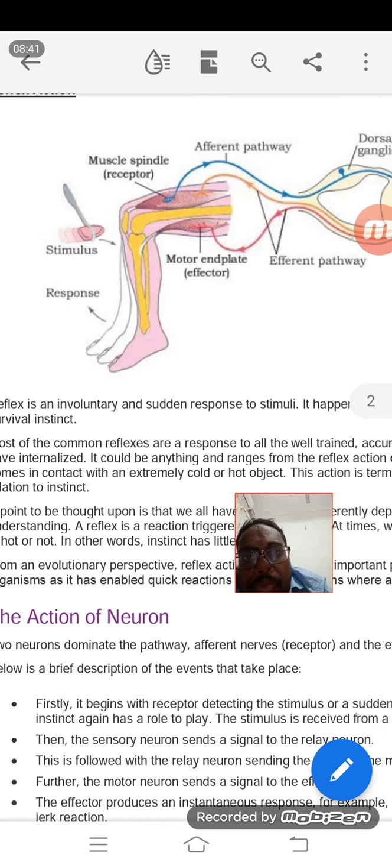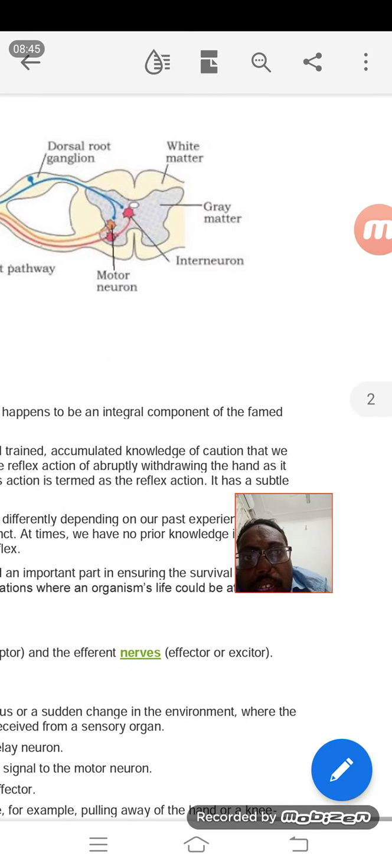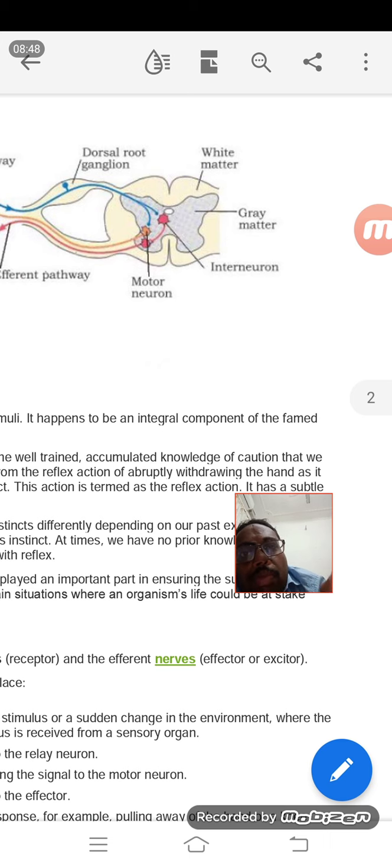So they need a very sudden decision. That decision is taken by the spinal cord. But the spinal cord will inform this to the brain.